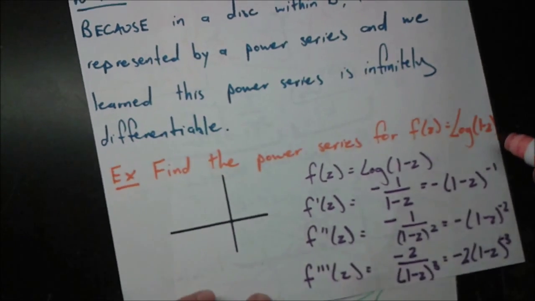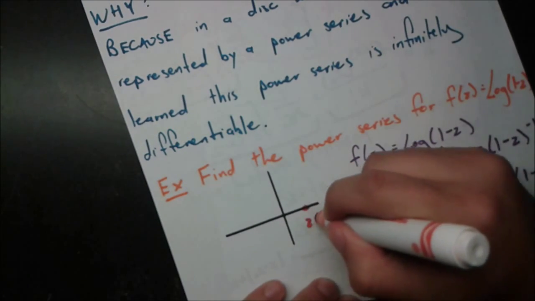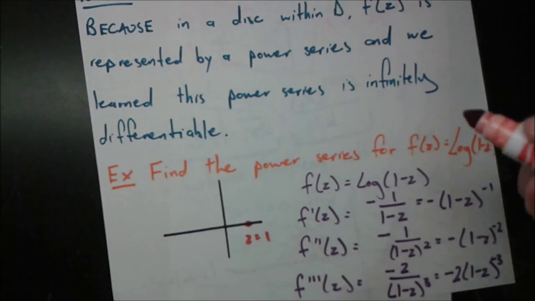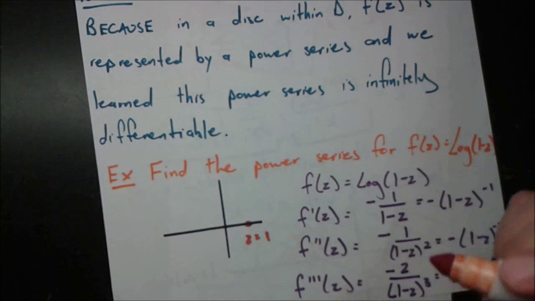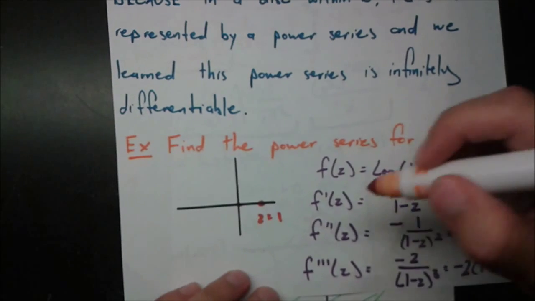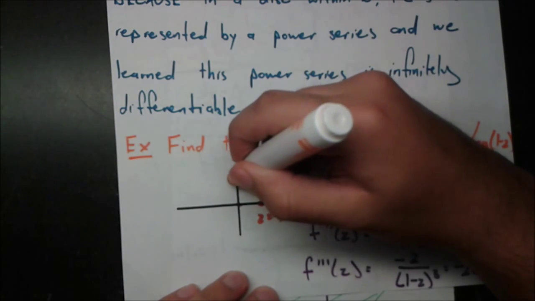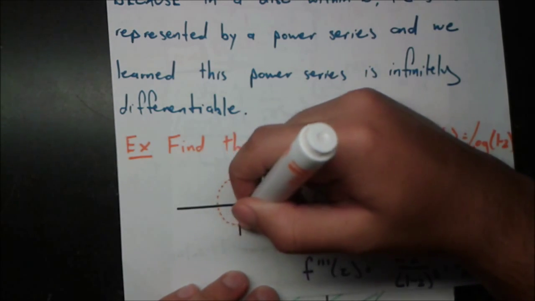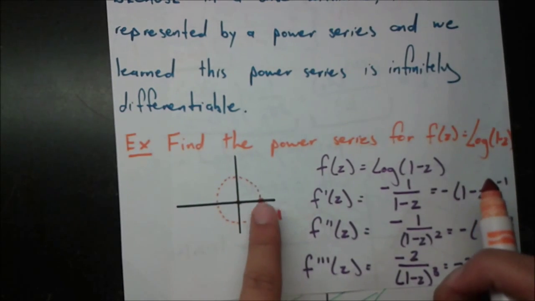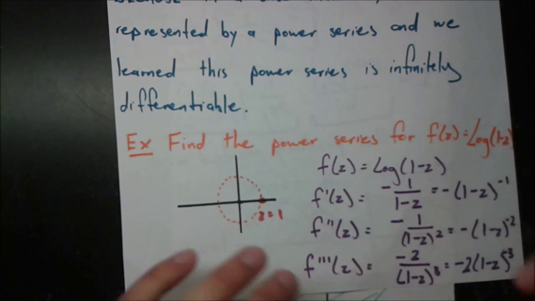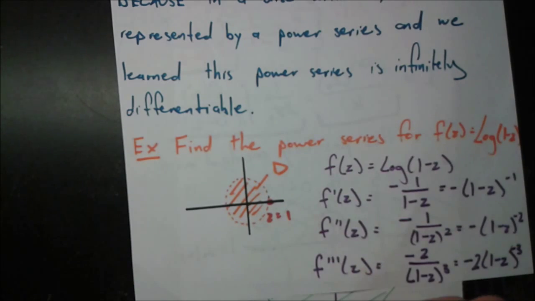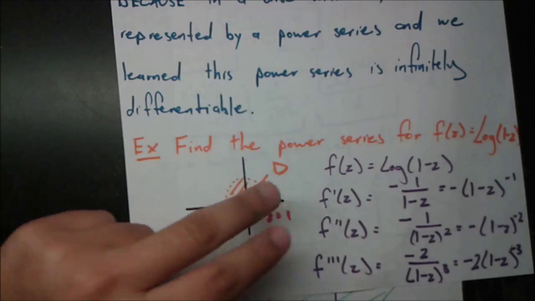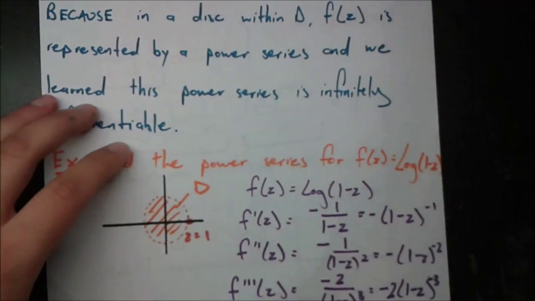So now let's write where that is. z equals 1 is right here. So we cannot have our domain being part of this. So let's choose for our domain the disk centered at the origin and with radius 1. This is going to be an open disk, so it does not include z equals 1, which is good because that would cause it to break. It includes everything on the inside, and this is going to be our domain. This is unique because usually our domains are big, but right now our domain is relatively small.